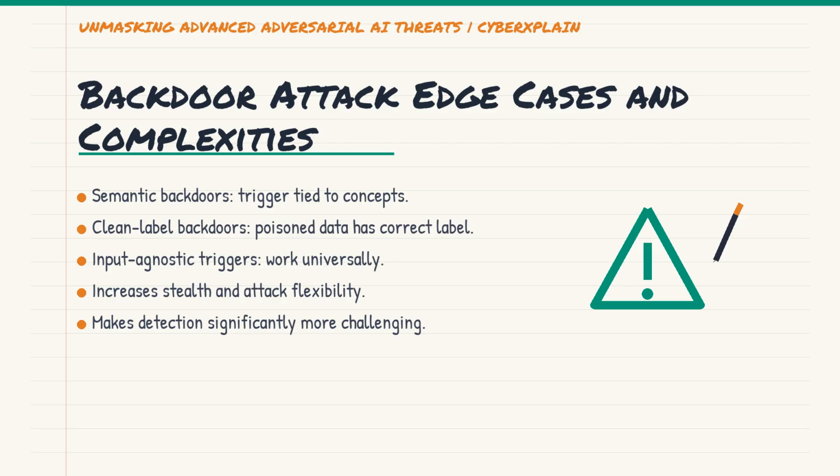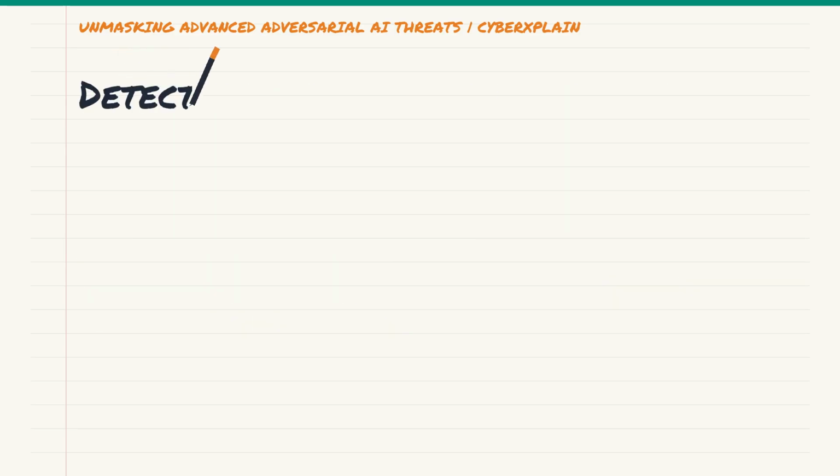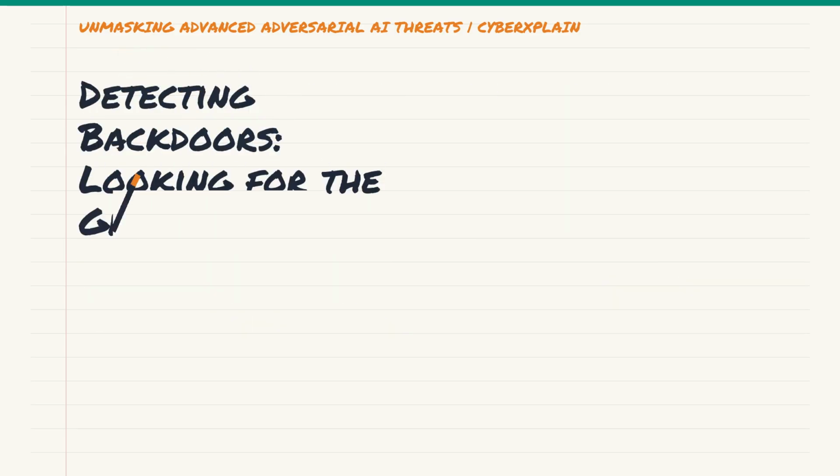Furthermore, backdoors can be made input agnostic, meaning the trigger works regardless of the original image content, leading to highly flexible control. These advanced variants push the boundaries of stealth and efficacy. So, how do we find these hidden ghosts?